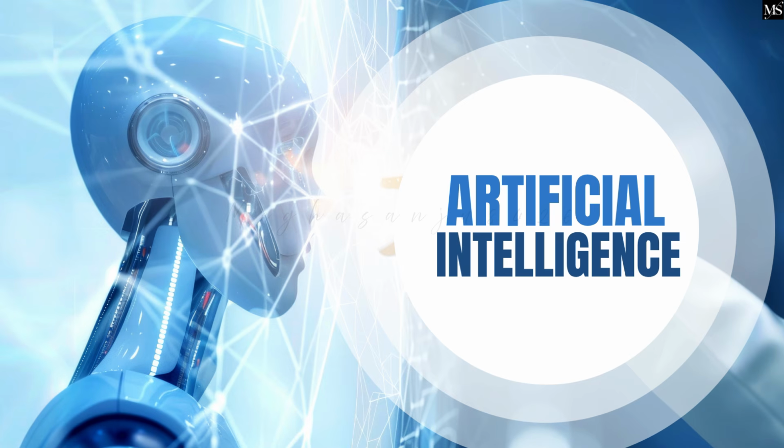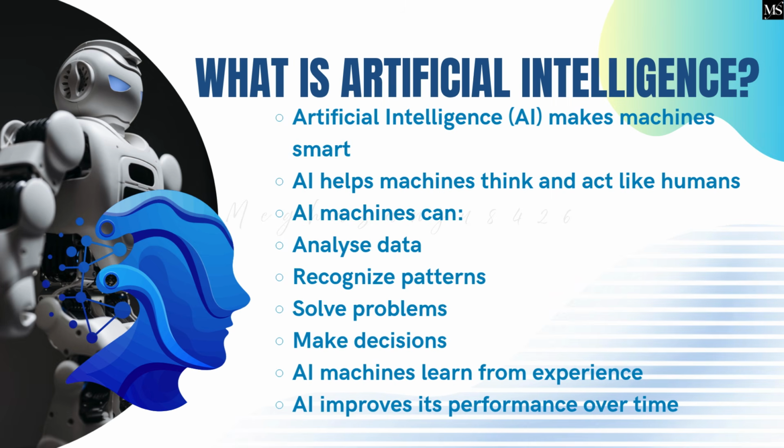Artificial intelligence. What is artificial intelligence? Artificial intelligence, AI, makes machines smart. AI helps machines think and act like humans. AI machines can analyze data, recognize patterns, solve problems, and make decisions. AI machines learn from experience. AI improves its performance over time.